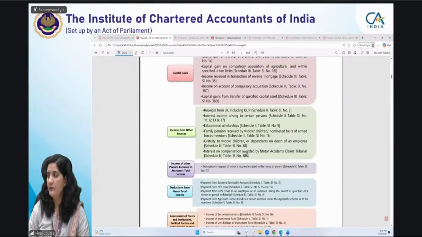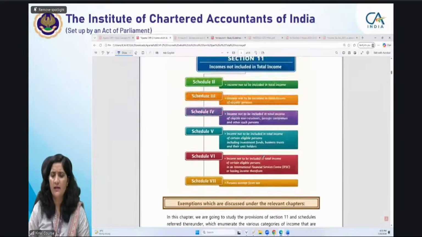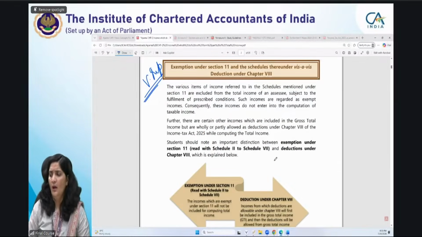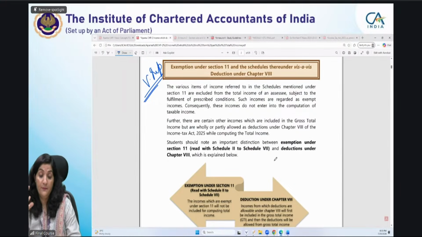So shall we move ahead with the concept of agriculture income, or first the difference between exemptions and deductions? This is one of the basic things. What is the difference between deductions and exemptions? In the new Act, there is something being given as a deduction instead of exemption. That is one particular head of income where the exemptions which were given in section 10 are converted into deductions.